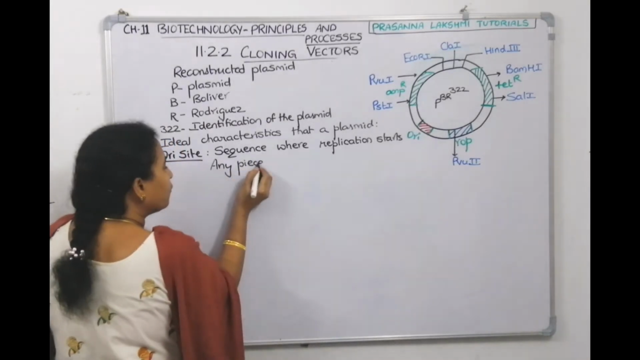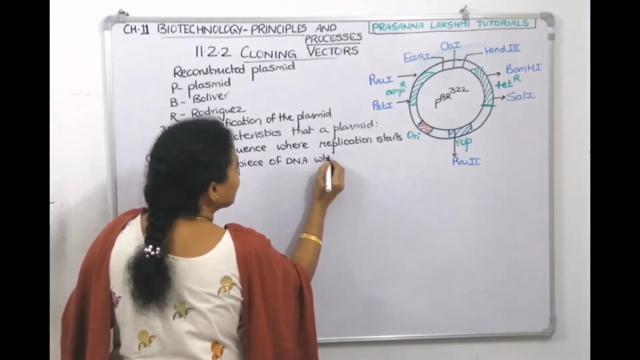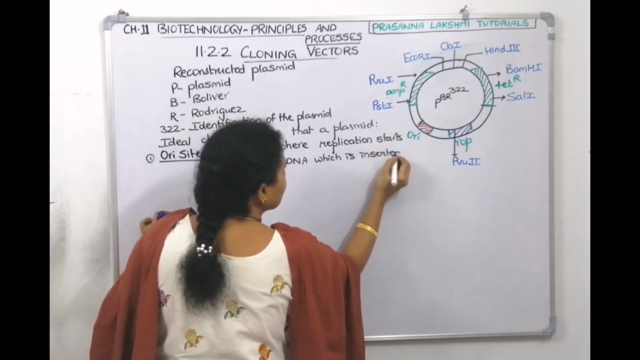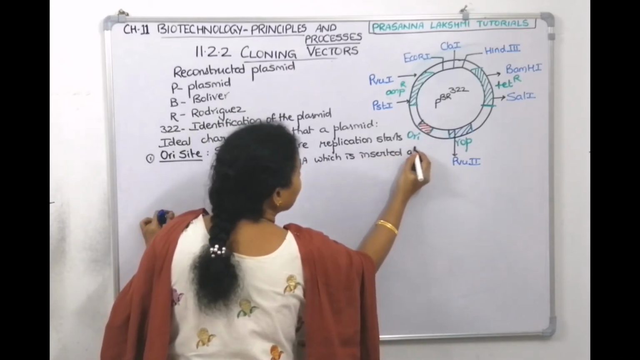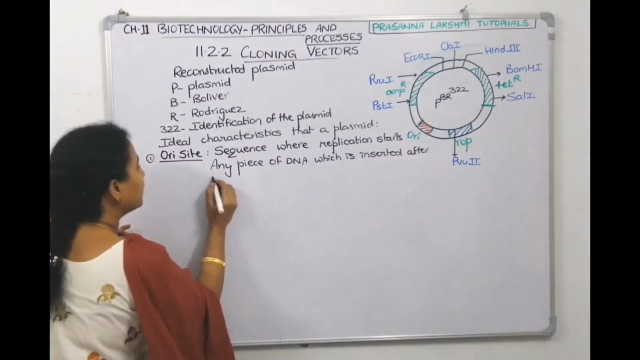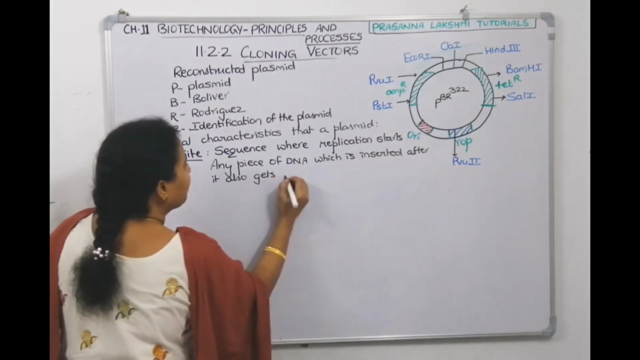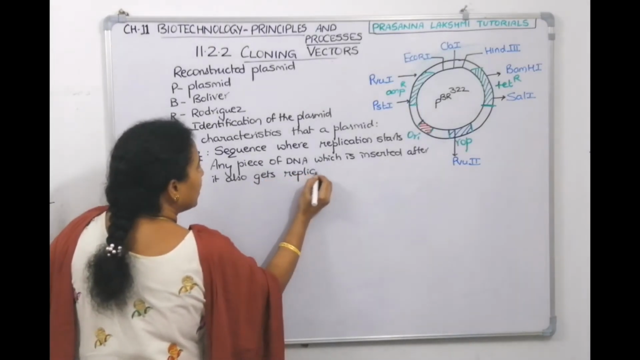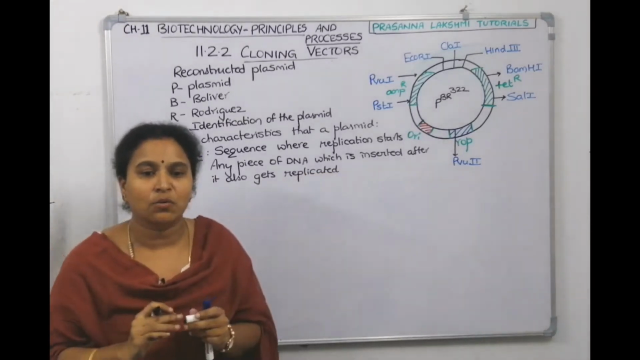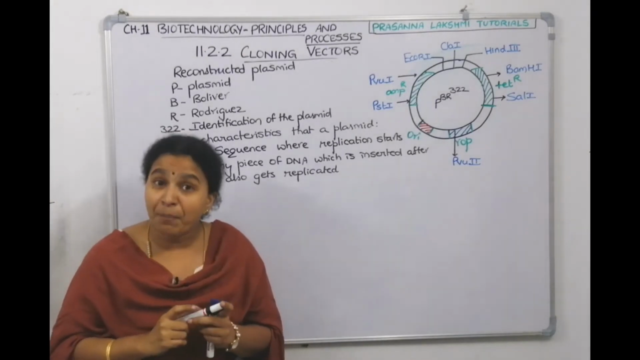Any piece of DNA which is inserted after it, not within it, without disturbing the ORI site, also gets replicated. It can also get replicated because the function of ORI is to replicate only, right? ORI site also decides the copy number.